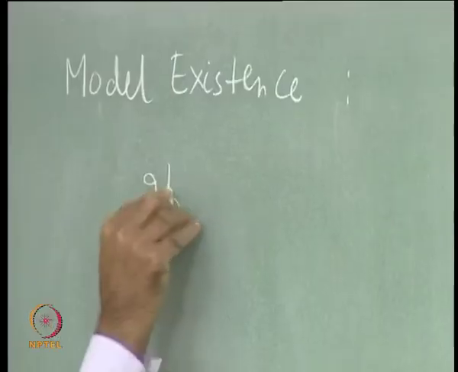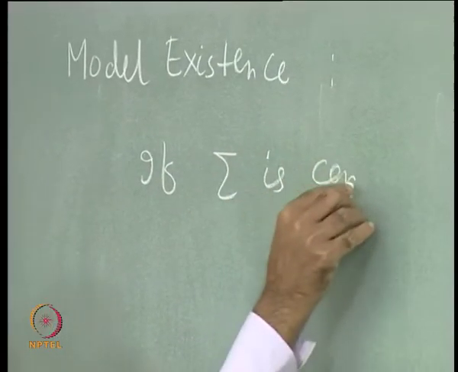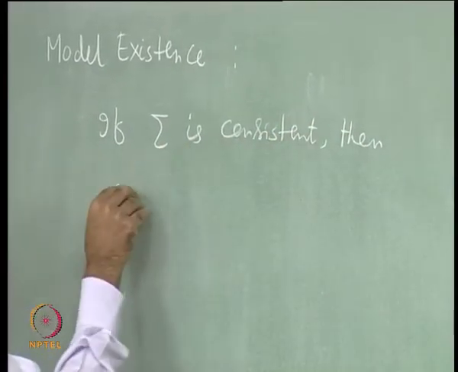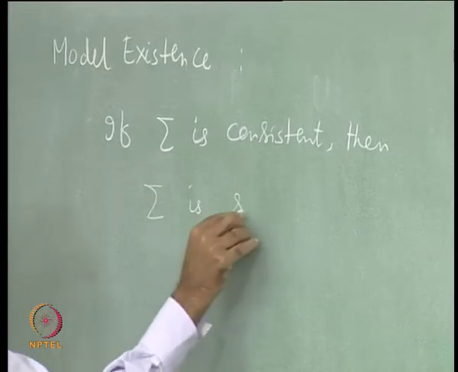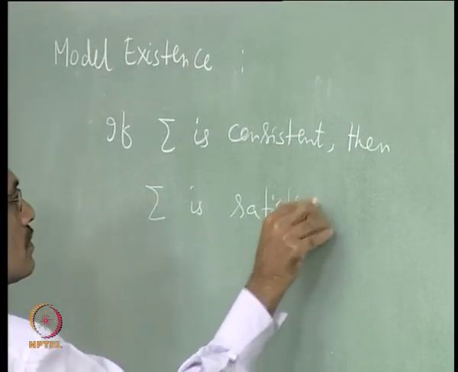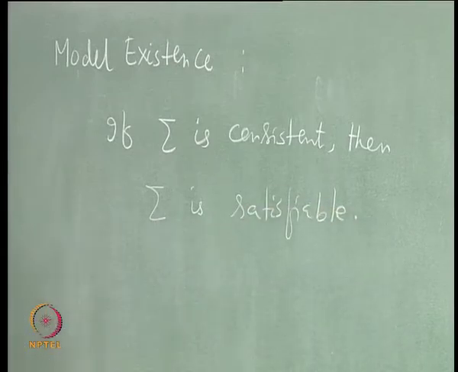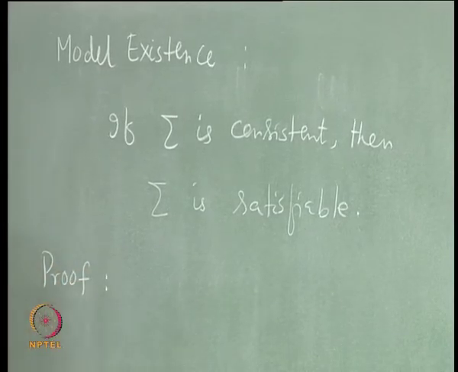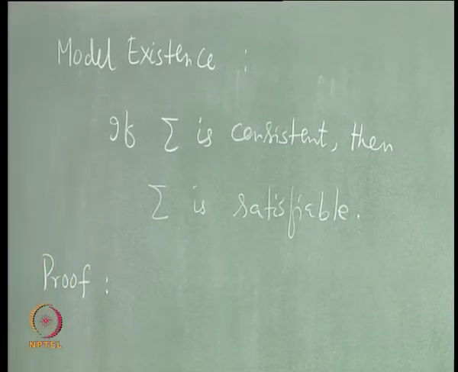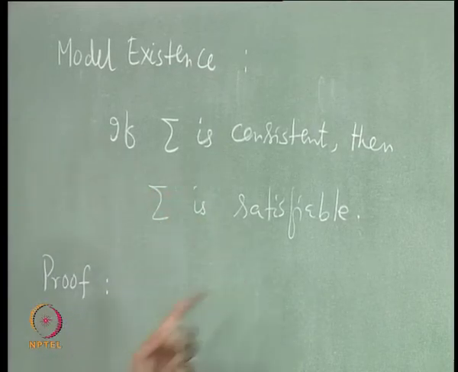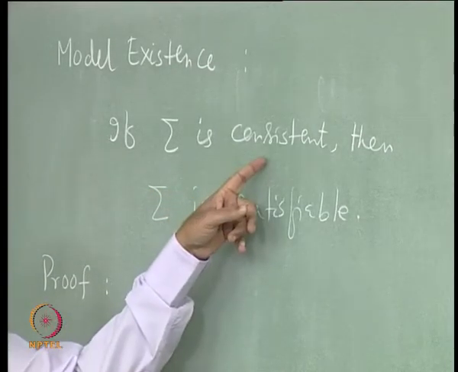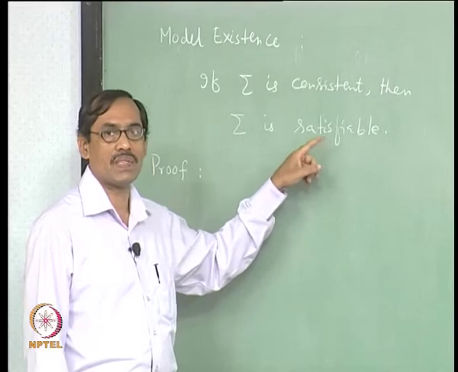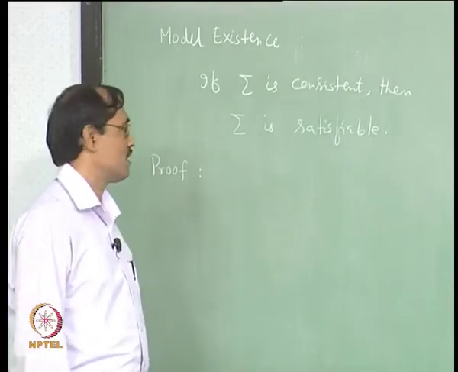So, this says if sigma is consistent, then it has a model; I will say then sigma is satisfiable. Its proof is easy now. What we have to do is find a model for sigma. Here only we are connecting PC to PL. Consistency is a PC concept, coming out of the definition of proofs, and satisfiability comes from the semantics, truth and falsity. There we are connecting now.